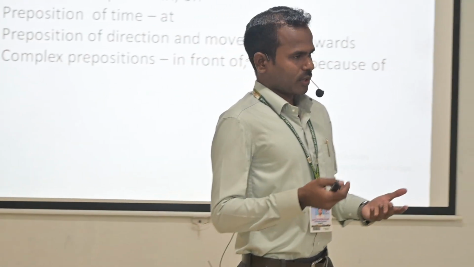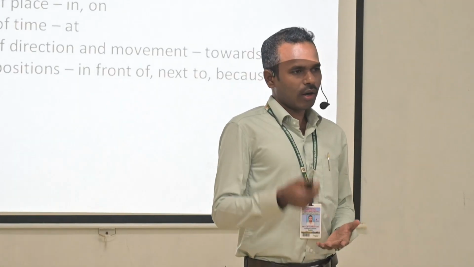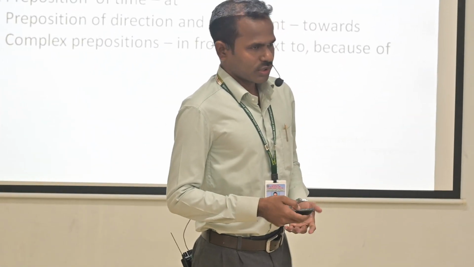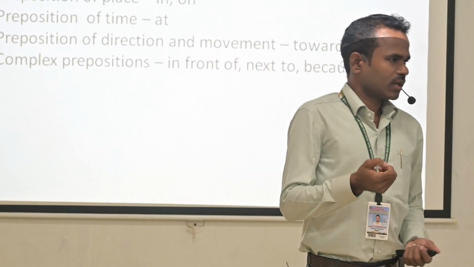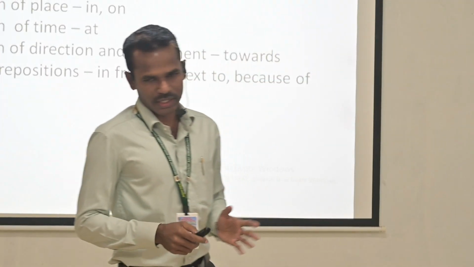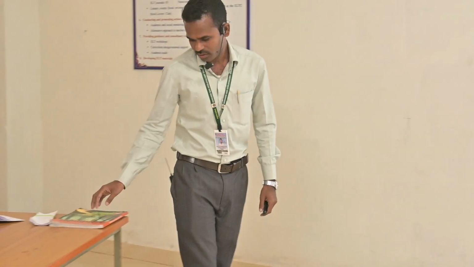What is preposition of place? Especially, I want to discuss on and over. What is the preposition on? That means there must be a mutual contact between the two items, like this one. I placed the book on the table.